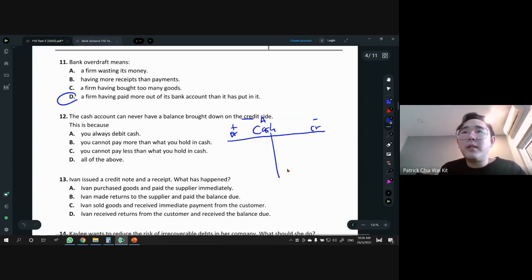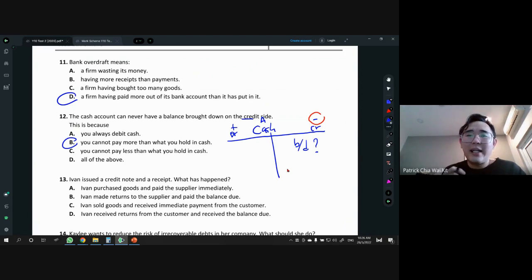CR minus and then balance BD, question mark. So yep, the question is asking us, can the cash go negative? Of course, cash cannot go negative, people, right? Because why? You cannot pay more, right? The answer is B. You cannot pay more than what you hold in cash. You can only pay off everything and become zero, but you can never pay more than what you have, right?